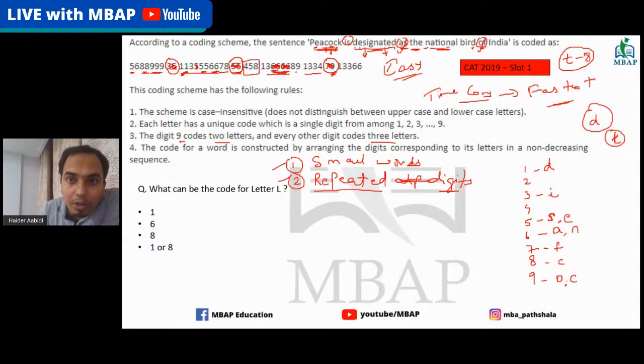Out of these, we have already used E, which is 5, so E is gone. Now it has to be between T and H, which is between 4 and 8. So let's go here in designated. In designated there is nowhere 4 coming in, because if T has 4, it has to be in designated, so it's not coming. So T is going to be 8. All right, so I'm just putting it here.